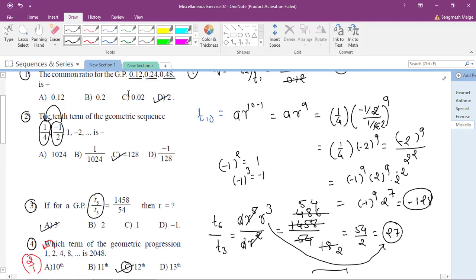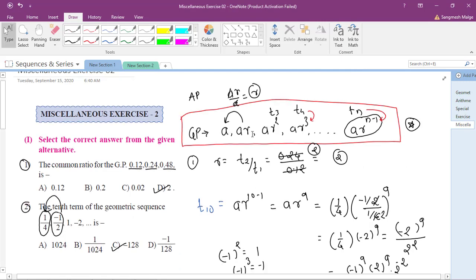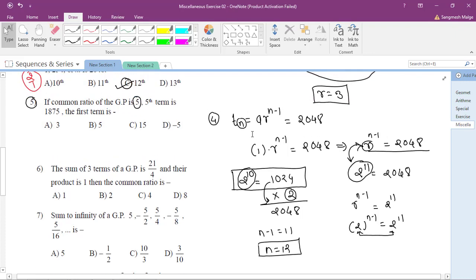Come back to this, our standard GP. What is the common ratio here? That is the R. R is the common ratio. They have given us the value of R, R is equal to 5. And the fifth term is 1875, that is T5 is equal to 1875.